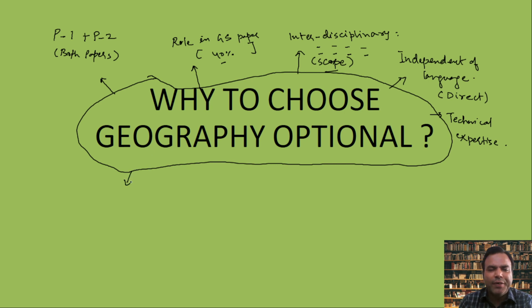Why am I saying this? Because the nature of geography is that it's a semi-science for some, and for some it is a semi-humanities as well. So those are the two branches of geography. One is physical geography.